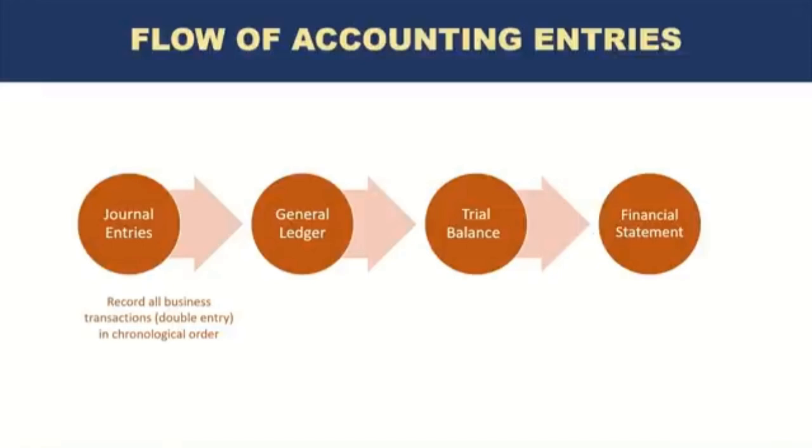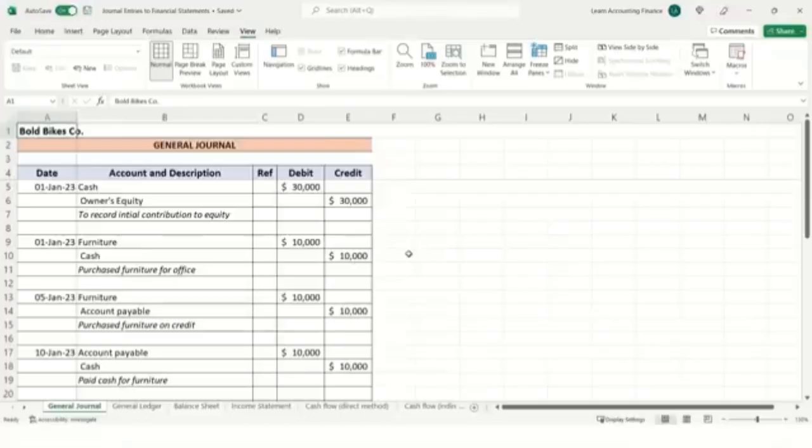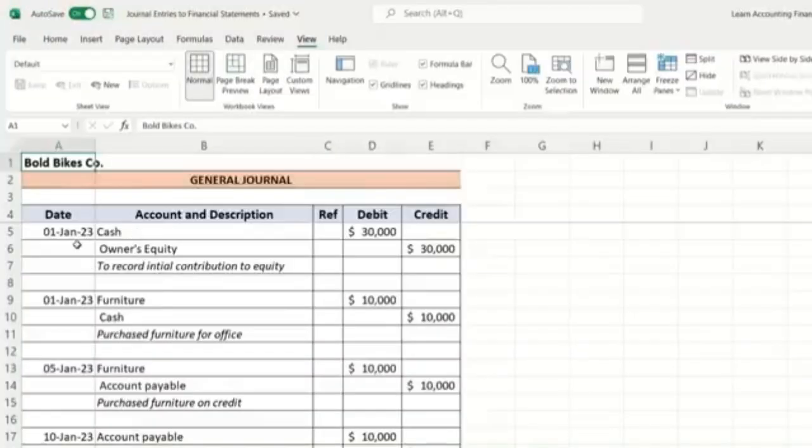Let's take a look at the example of our accounting entries that we just practiced. Here I've summarized all of the entries we have done in Excel in a general journal format. In our case, let's say the name of the company was Bold Bikes Company. So in the books of Bold Bikes Company for the month of January, you can see all of the entries are entered based on the date. It starts with 1st of January when the owner of the business invested $30,000. The entry was cash debit, owner's equity credit, and there is usually some description as well, such as in this case, to record initial contribution to equity.